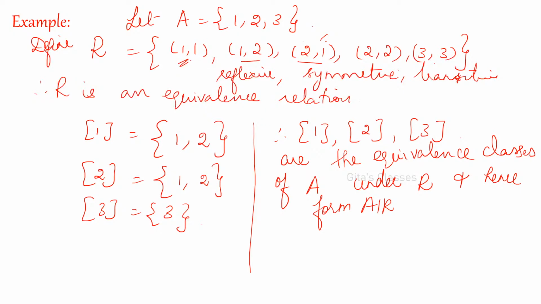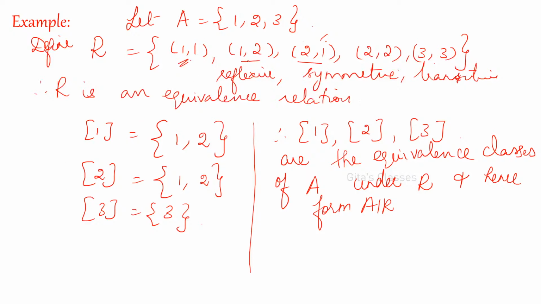Okay. So define this R as a relation: (1,1), (1,2), (2,1), (2,2), (3,3). Now we have to find out if it is an equivalence relation. Now forget about partial order; now we are talking about equivalence relation. Equivalence relation means it should be reflexive, symmetric and transitive. Yes, it will. You can check these conditions. And now R is an equivalence relation.